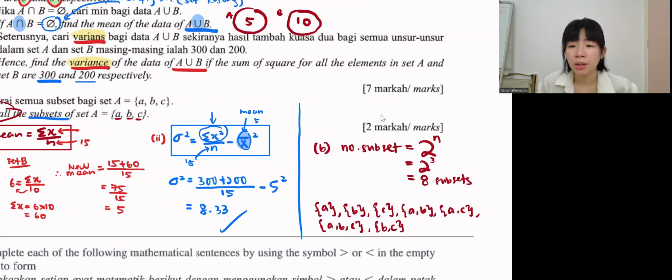So there's 1 more. The last one, for every set, definitely got this, which is the empty set. Okay, empty set.